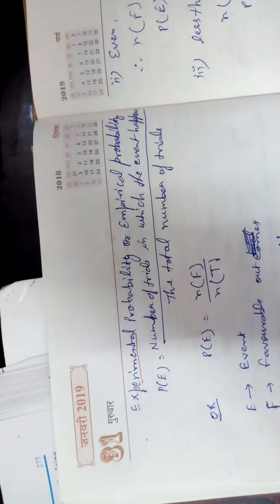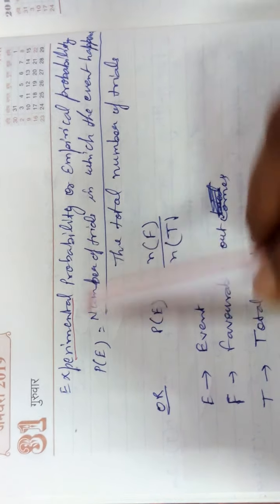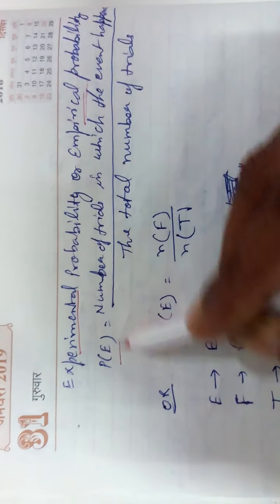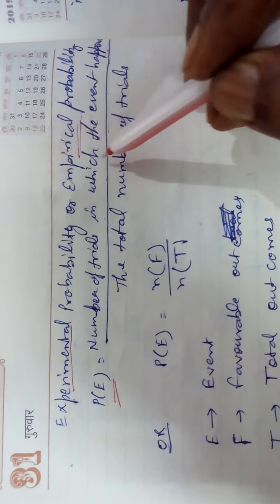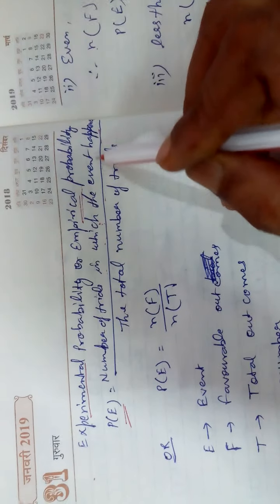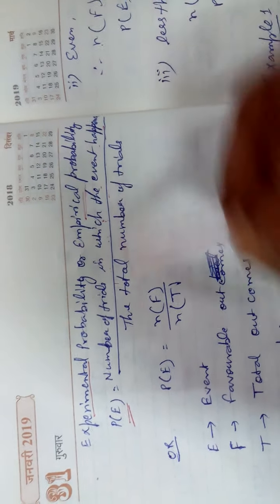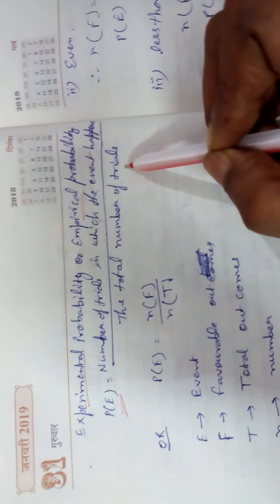Experiment means you are doing it on your own, not just getting the data. You are throwing, counting, writing like this. I have got it here in the table, I am throwing and seeing and writing tally marks. So here you can write experimental probability, or empirical probability: P is equal to the number of trials in which the event happens, which is called the favorable outcome, upon the total number of trials. What trial? The experiment you are doing.